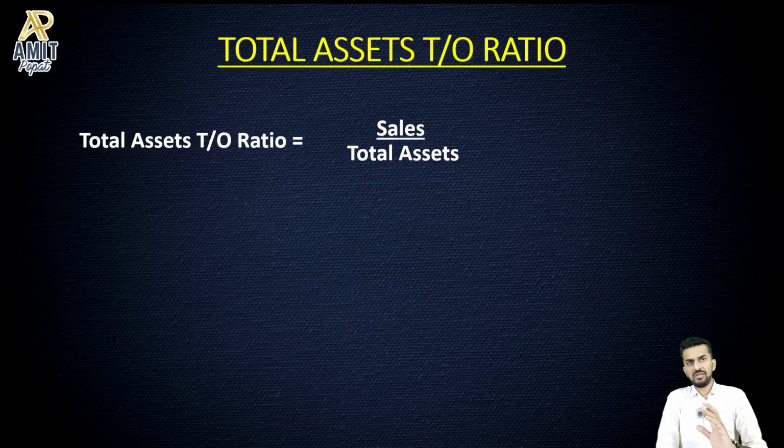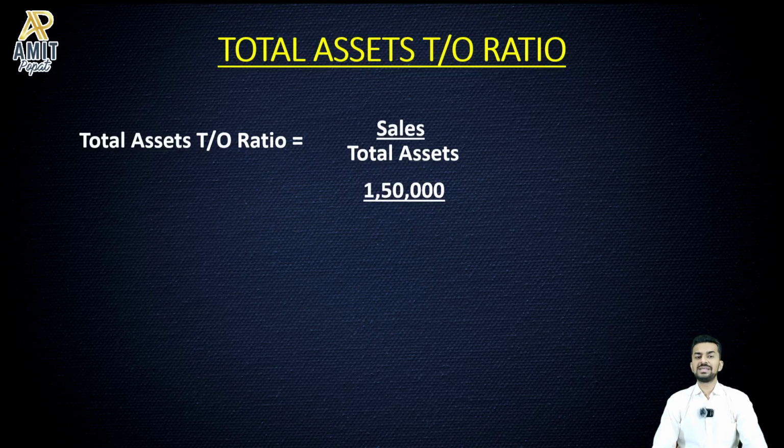So if I've got a rented property, a rented shop, a rented factory, and plant machinery is leased, your inventory cannot be leased. So if a huge amount of inventory is piled up and the sales is not there, that will easily be shown in the sales upon total assets ratio. That's the whole logic behind it.